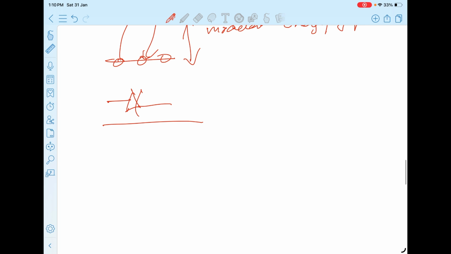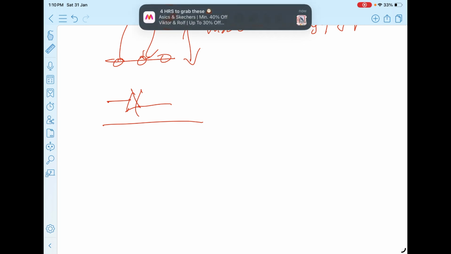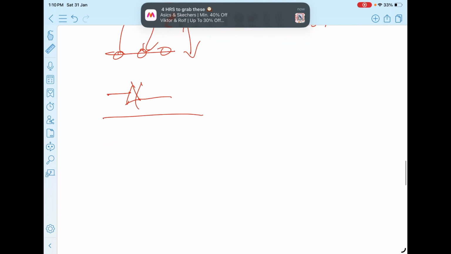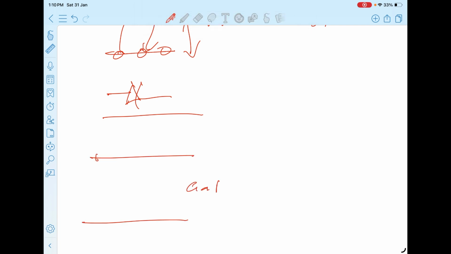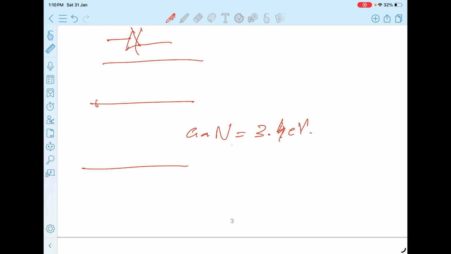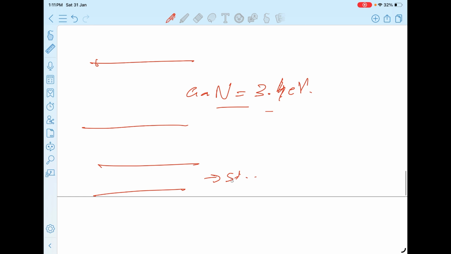So now we understood what this energy gap is. Now, what does gallium nitride have in its energy gap that is different from silicon, so that it has more advantages? That we'll understand. Gallium nitride has an energy gap of 3.4 electron volt. If the energy band gap is small, for example for silicon it is 1.2 electron volt,